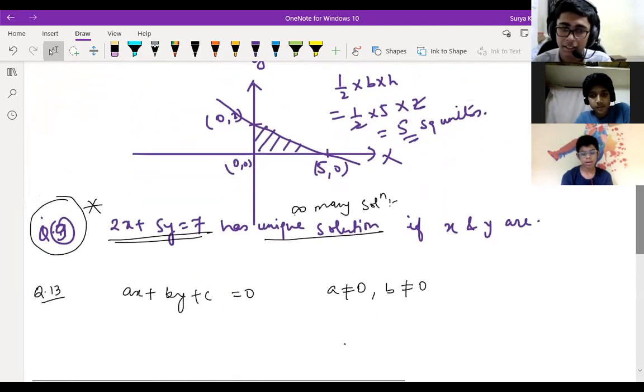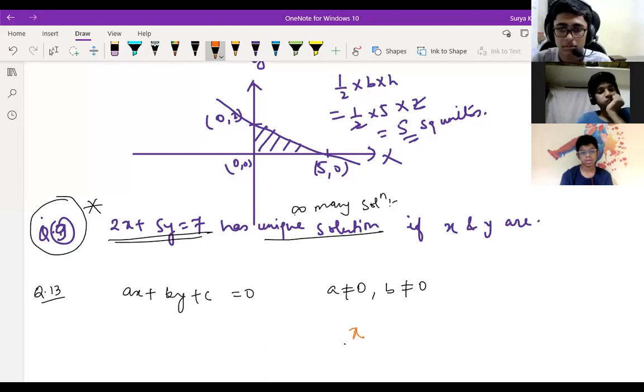If something is given in one variable and we have to form it in two variables, we write 0 into y plus c. But two variables in the sense, y should be there, yet actually it's one variable only. Now suppose you are writing x + c = 0, how many variables are there?